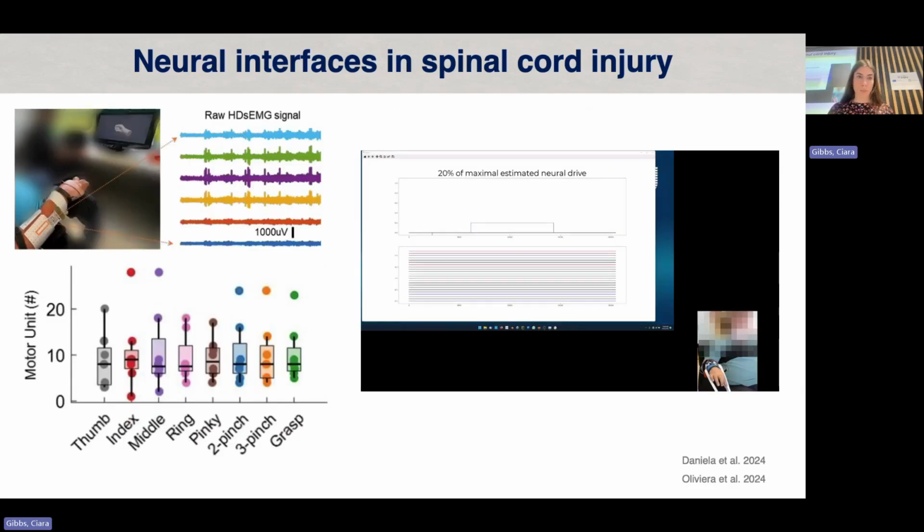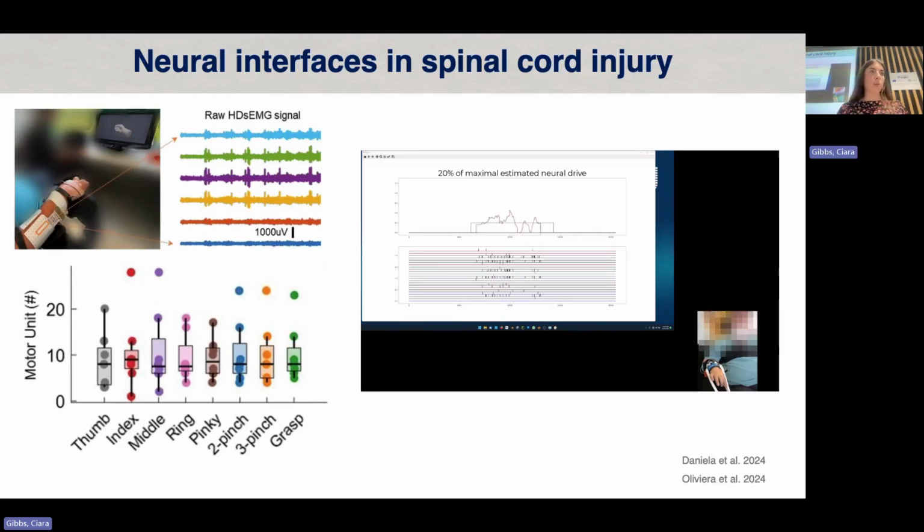So some work that has been moving towards this has been recording with high density surface EMG the intended movement of people with spinal cord injury. So they will imagine the movement they want to perform, and we will pick up the spared motor neuron activity and decompose it with typical blind source separation methods, which I'm sure lots of people here are aware of. And slowly people are now translating this into online control.